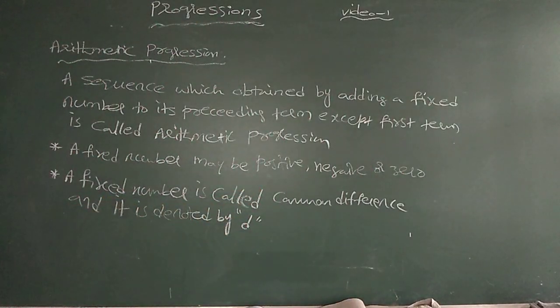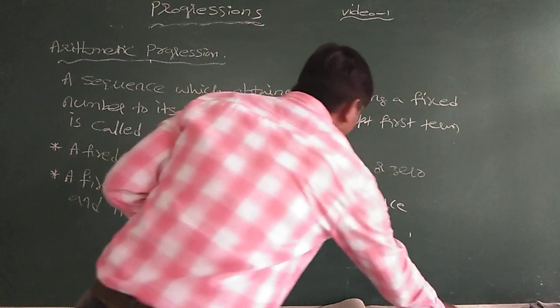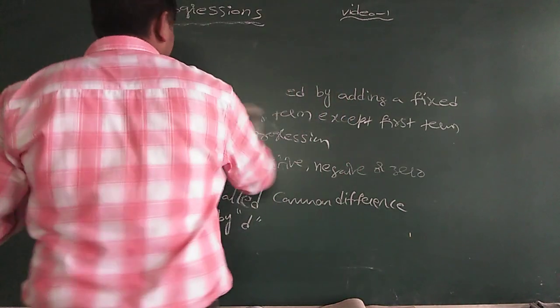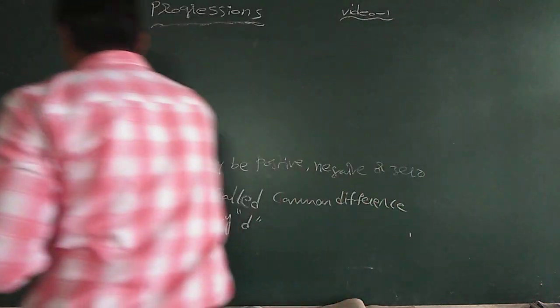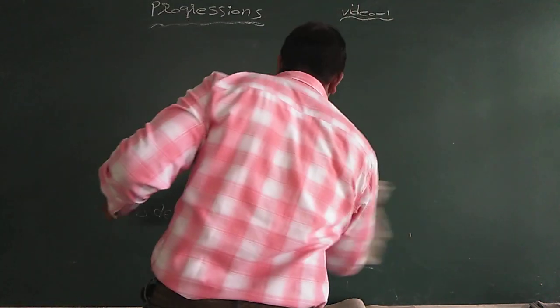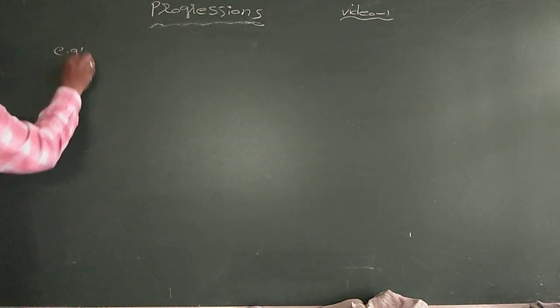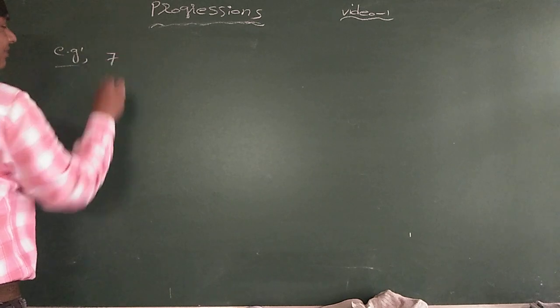I will give an example. First, note down this definition. Example: let us suppose the first number is 7.